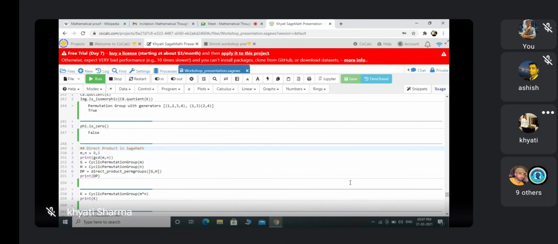So now I am defining the direct product in SageMath. First, I am defining this direct product in two ways, meaning I am taking both cyclic groups and non-cyclic groups also. So here M and N I am taking as 8 and 5. I want to check what the GCD of M and N is. We can check by this command. You can write print this or simply gcd(M, N). G I am taking as the cyclic permutation group of order M, and H as the cyclic permutation group of order N.